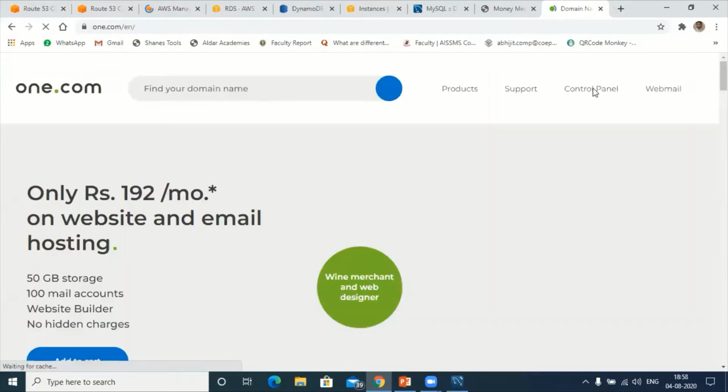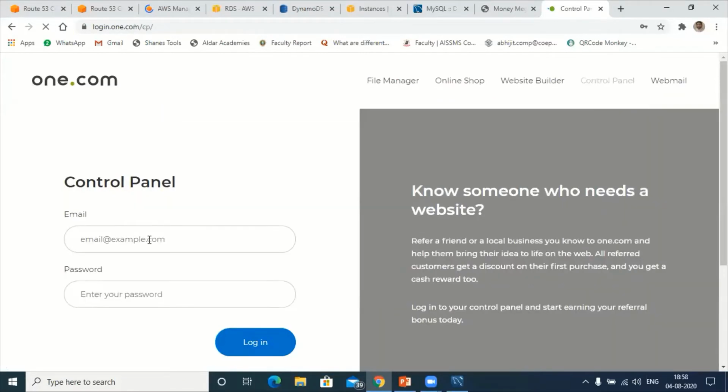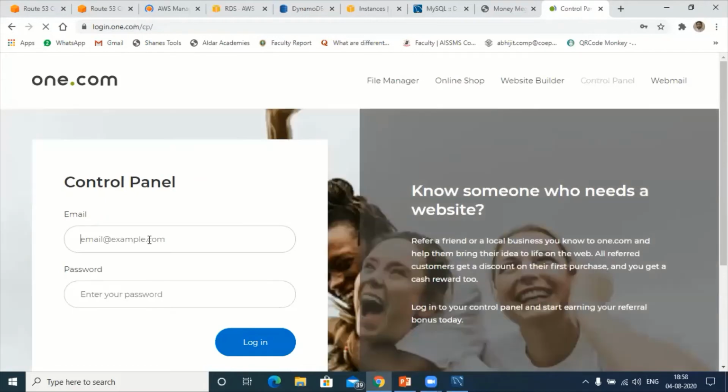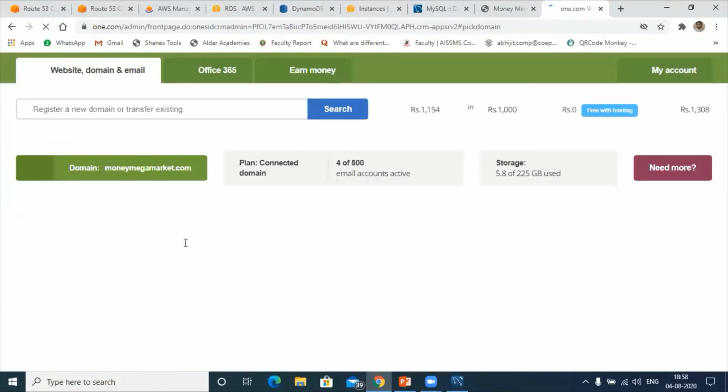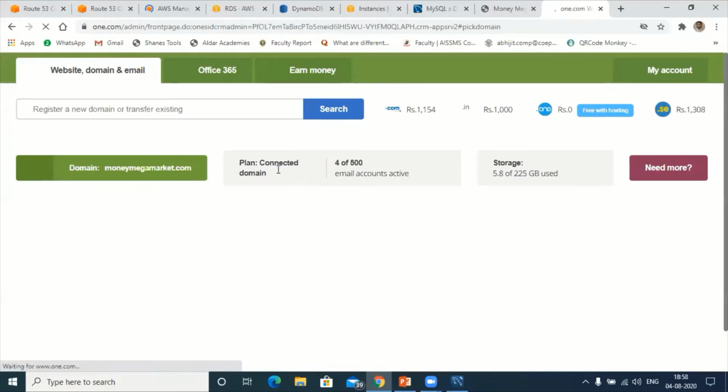Go to control panel, and give your email address and password. Now this is the control panel.